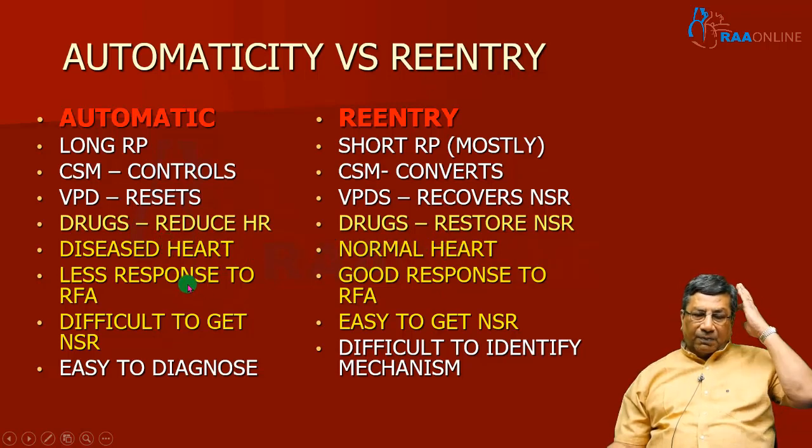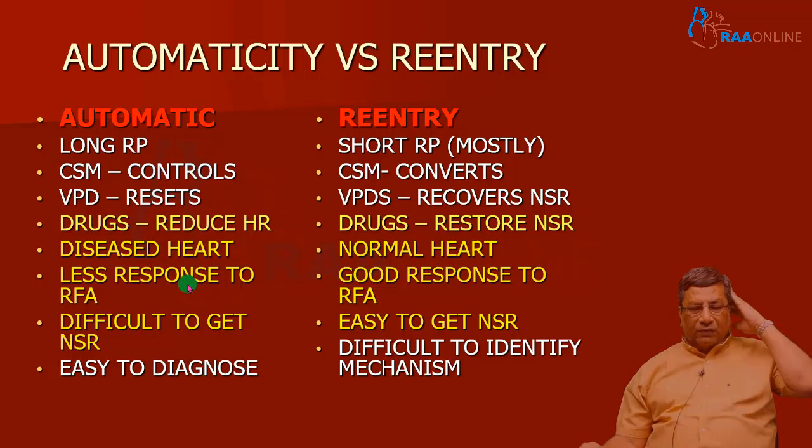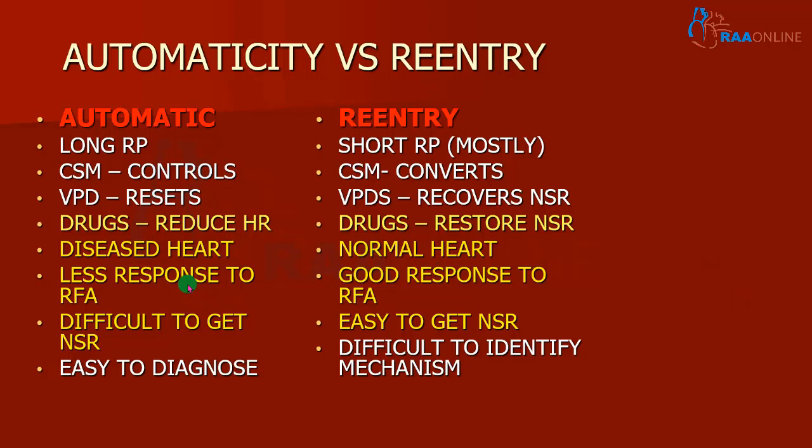For the long-term treatment like radiofrequency ablation, in automatic tachycardia you have a less favorable result. In reentry tachycardia you will have an excellent result, or a permanent remedy, if you do radiofrequency ablation.